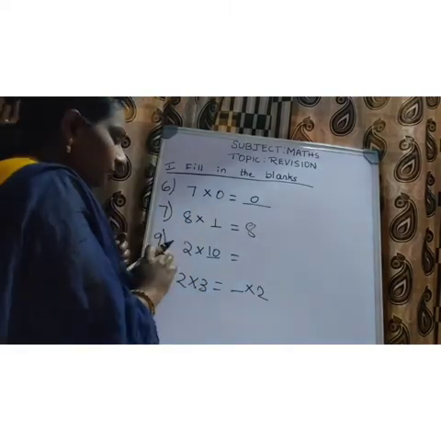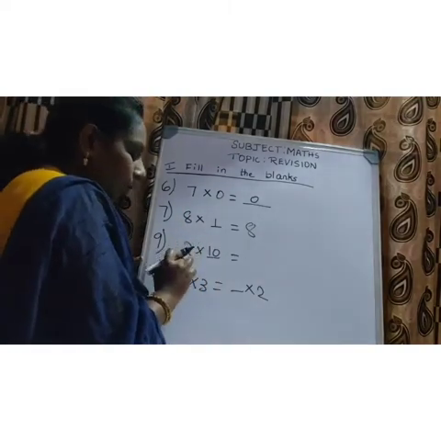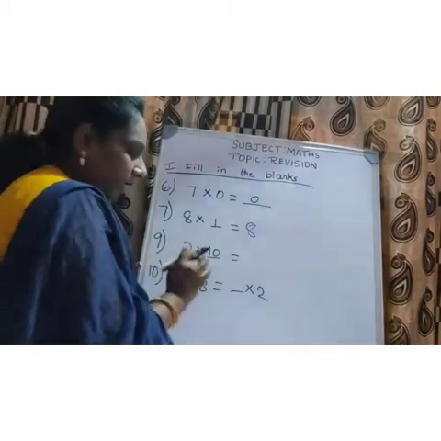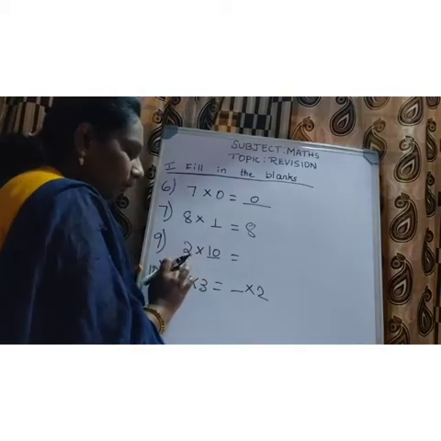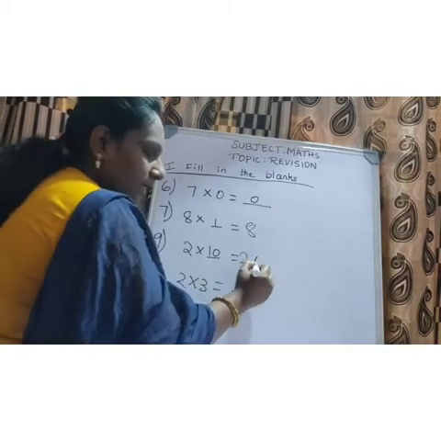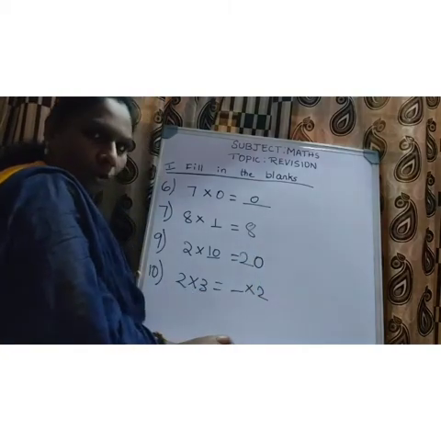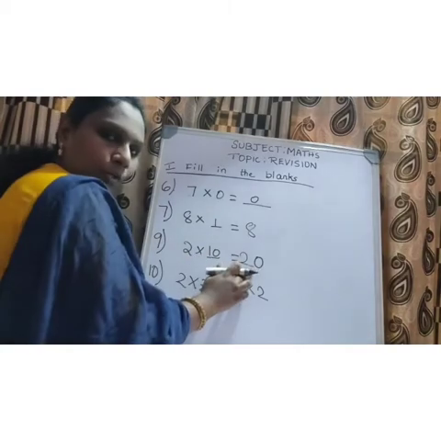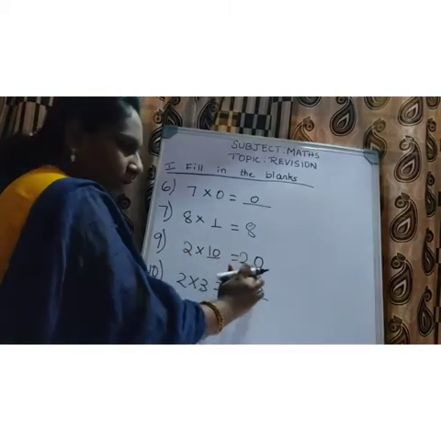The ninth one, 2 into 10. 2 tens are 20. What I have taught you, children: just write the number 2, and in one's place you have to write 0. 2 tens are 20.